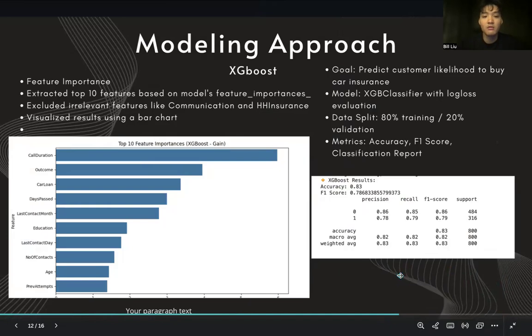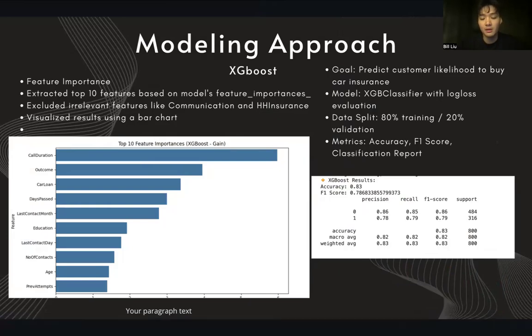For the modeling approach, we first begin with XGBoost. Here, I put up a bar chart showing the top 10 feature importances, extracted based on the model's feature importance, excluding irrelevant features like communication and household insurance, and I visualized the results using a bar chart.